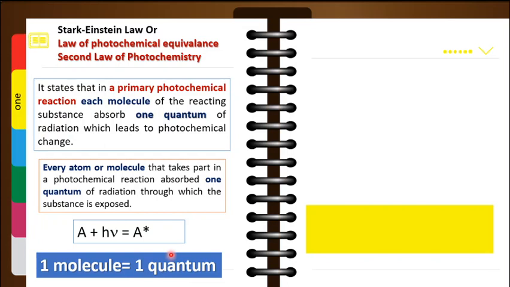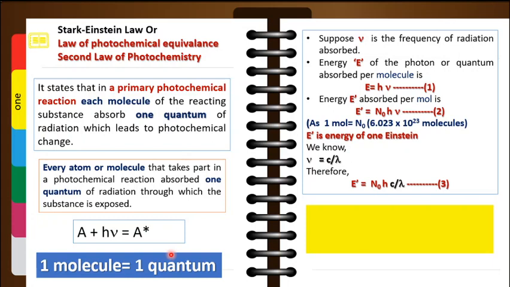Now if we try to understand it in a mathematical way, we can elaborate this Stark-Einstein law like this. Suppose nu is the frequency of the radiation absorbed. The energy E of the photon or the quantum absorbed per molecule. Make sure that you are writing molecule as a whole. Do not use the acronym MOLE for molecule. There is nothing like MOLE. You should always write MOLECULE. So what will be the corresponding energy? Energy of the photon would be E is equal to h nu, or E is equal to hc by lambda, as nu is equal to c by lambda.